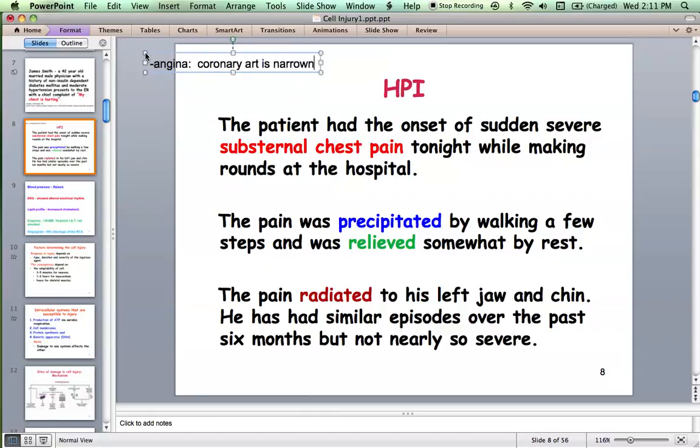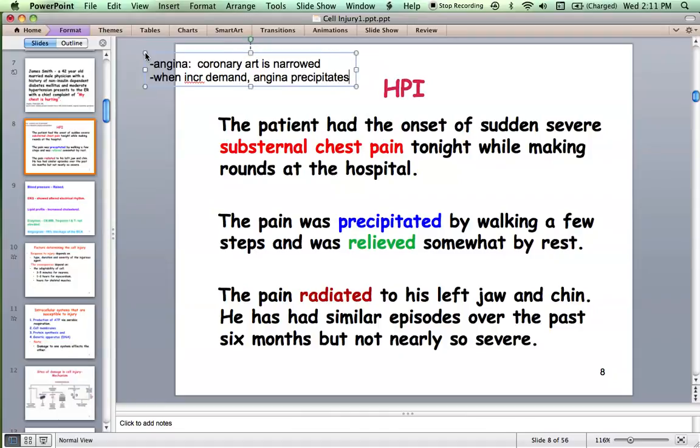But when the person exercises, like when he's taking rounds, there is an increased demand, then there is scarcity of blood supply, and this angina gets precipitated. So there is narrowing of the coronary artery, because of which he gets hypoxic injury to his heart muscles, and he will have anginal pain.